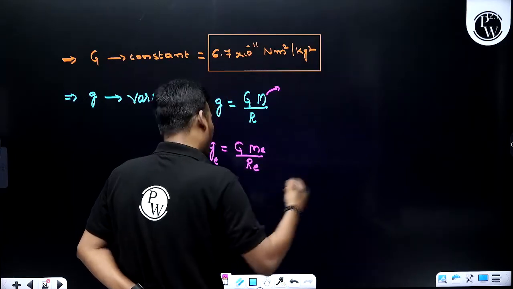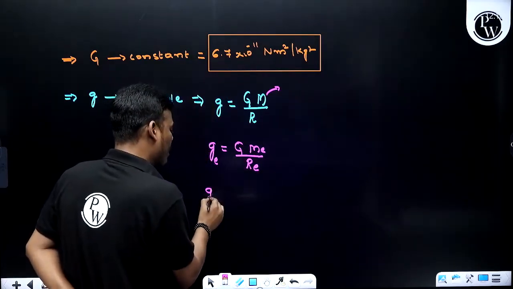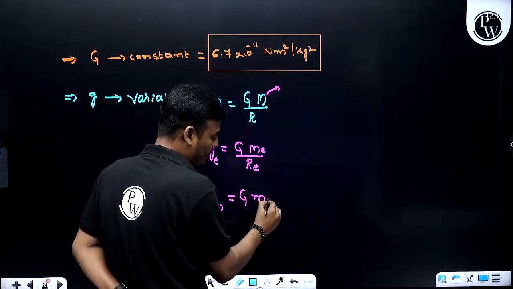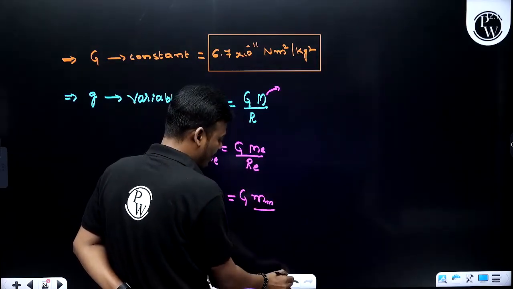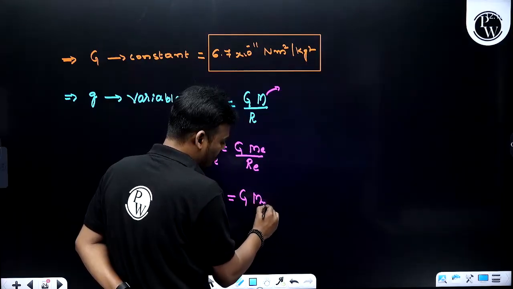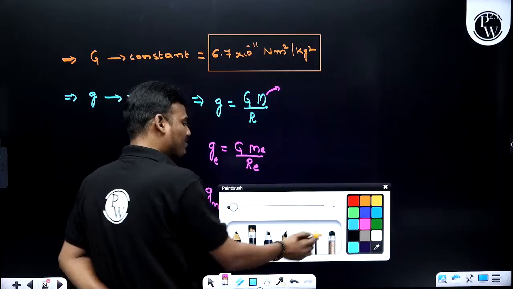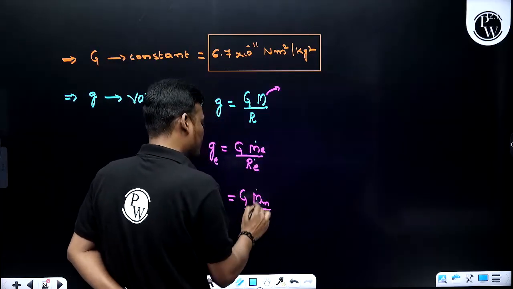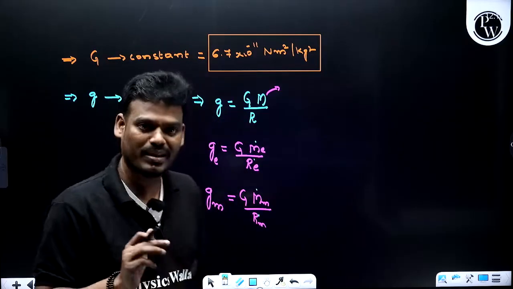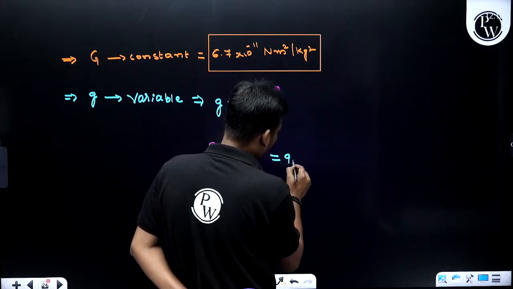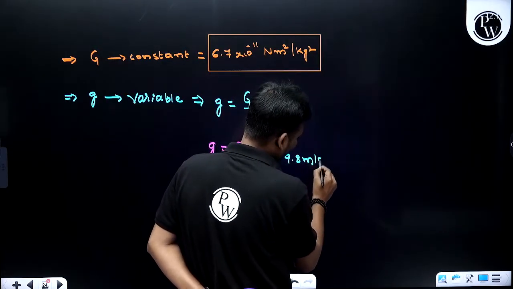What if I consider the Moon? Acceleration due to gravity on the Moon's surface: G is a constant, and here it is the mass of the Moon divided by the radius of the Moon. So as the mass as well as the radius changes, this g value is also going to change. Getting a point? On the surface of Earth, it is 9.8 meters per second squared.